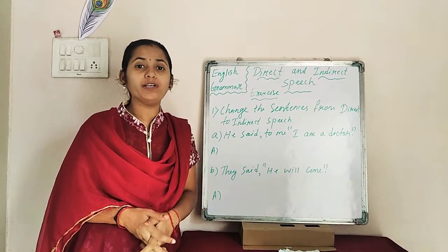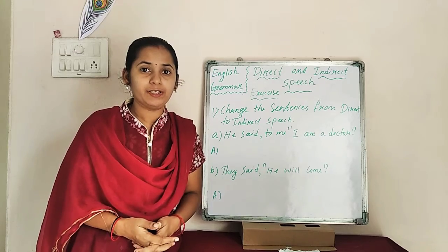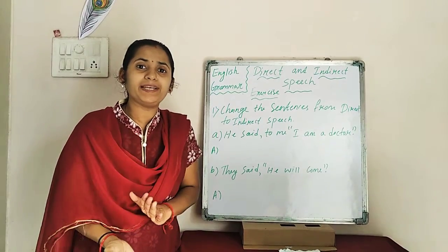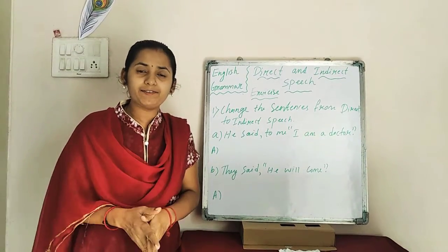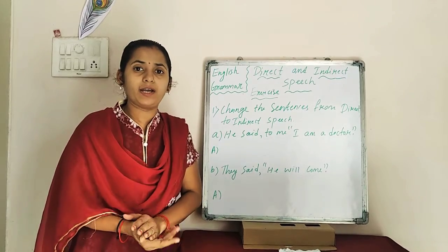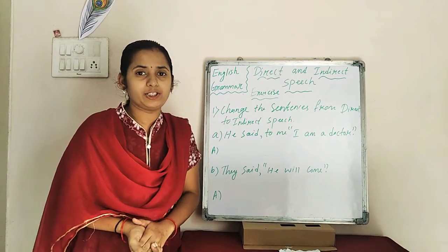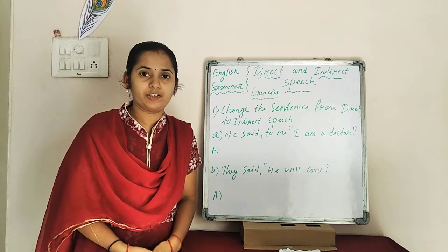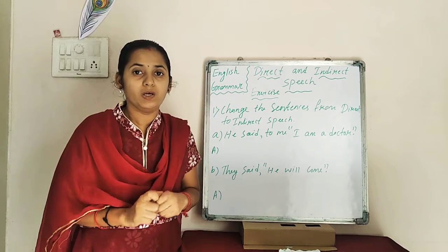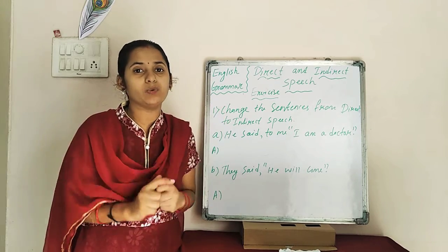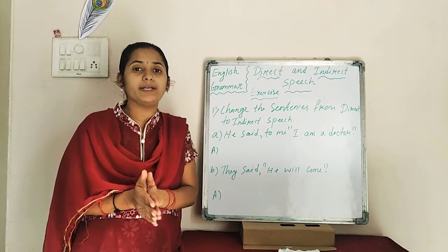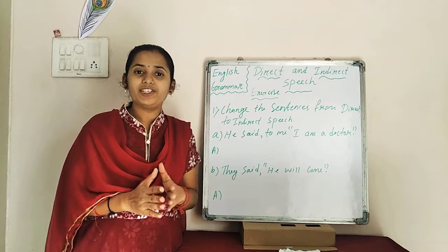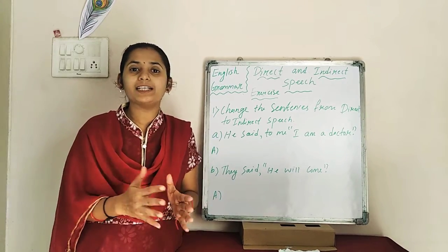So we were discussing direct and indirect speech, right? So direct speech means what? Whatever the speaker says, if the person delivers the same thing again, that is called direct speech. And if the person changes pronouns or tense, then that is called reported speech or indirect speech. And direct speech is also called the quoted speech, right? Why? Because this is written inside the quotes. Whatever the person has said is inside the quotes. That's why it is called the quoted speech or direct speech. Now, we can change direct speech into indirect speech and indirect speech into direct speech.